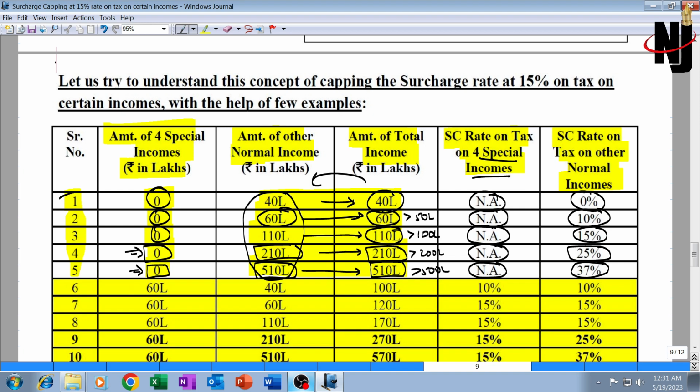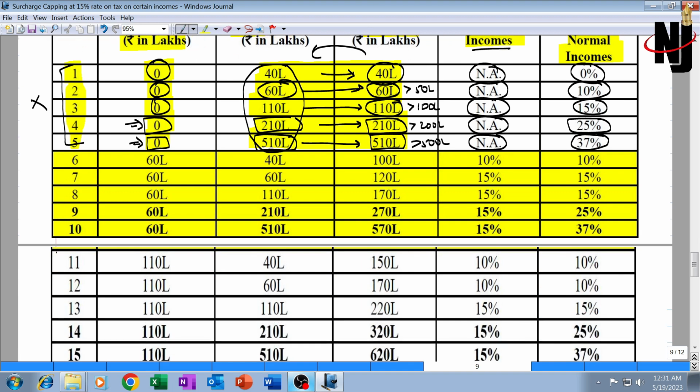Now the first 5 illustrations were basic, so they need not be studied again. You have had a look at them. More important are the next 5 illustrations, 6, 7, 8, 9, 10, and whatever I marked with bold letters, 9 and 10, they will be more important.